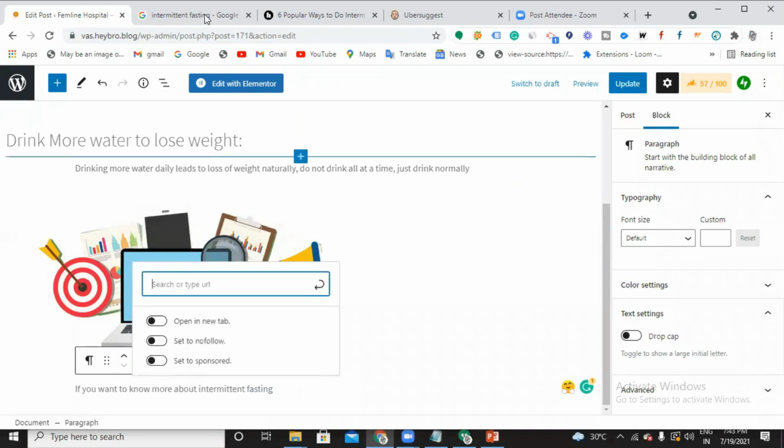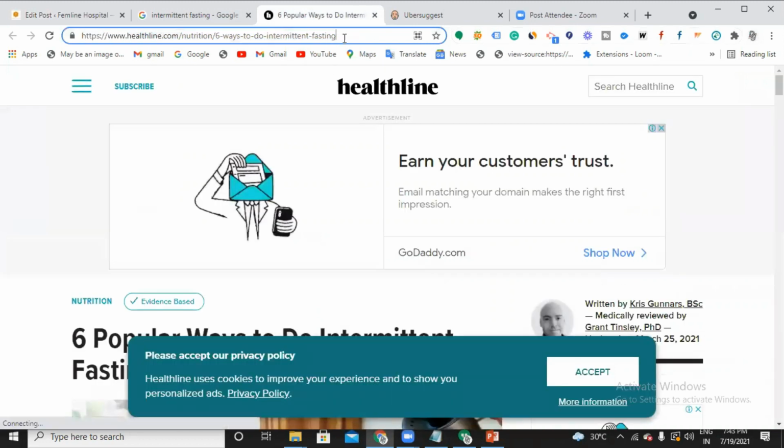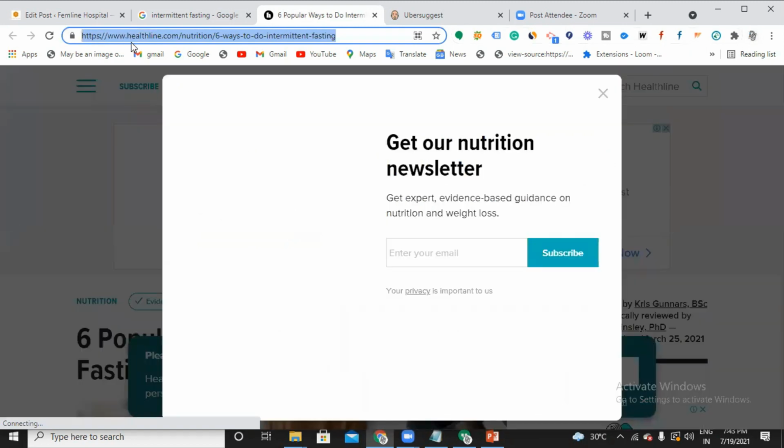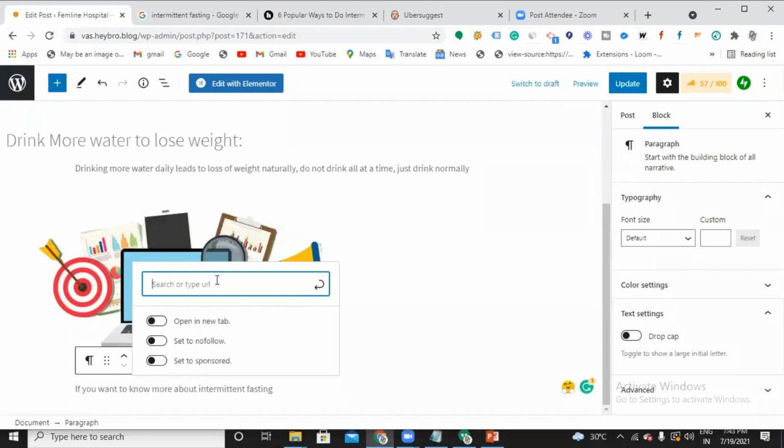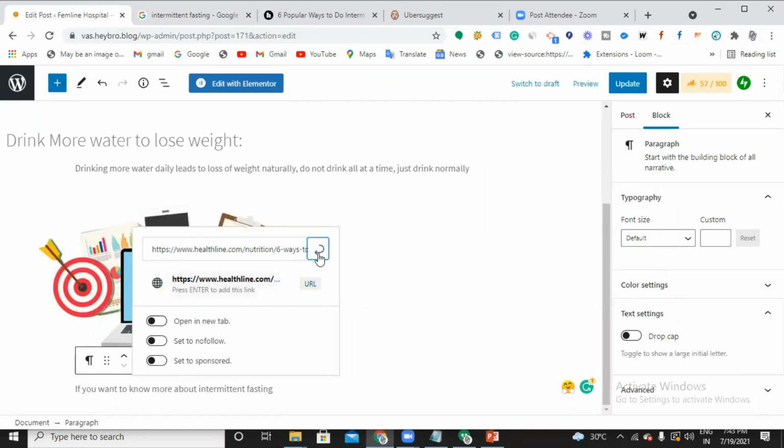And here I would paste the external link. Now healthline.com is there, right? I'm giving a link to their website. Select this, copy the thing and paste it here.